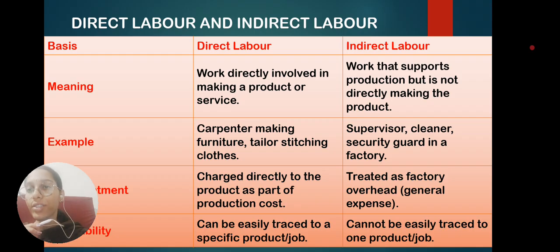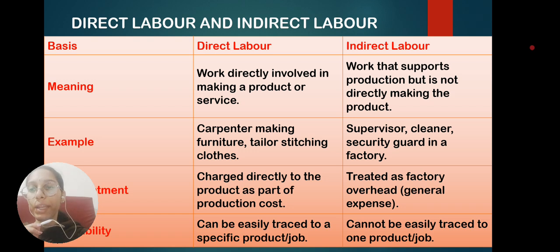And cost treatment, how direct labor and indirect labor are treated. Direct labor, as we have already seen, is directly involved in producing a product. So direct labor is treated as a cost of production, whereas indirect labor is treated as general expenses, as it is not directly supporting the production process, it is indirectly supporting it.